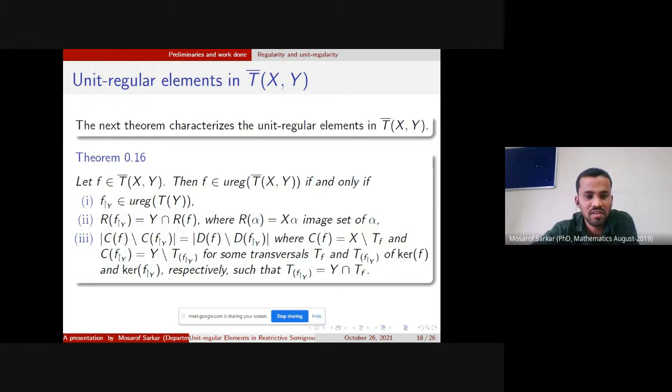And third one is the cardinality of Cf minus Cfy equals the cardinality of Df minus Dfy, where Cf equals x minus Tf and Cfy equals y minus Tfy, for some transversals Tf and Tfy of kernel F and kernel Fy, especially such that this condition is satisfied.